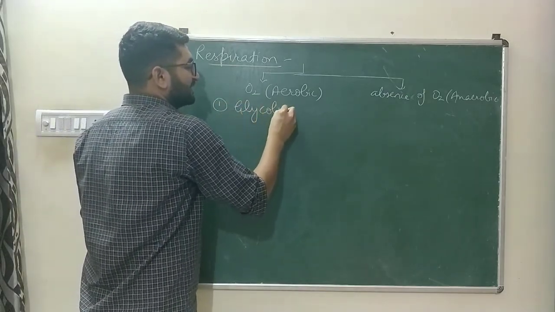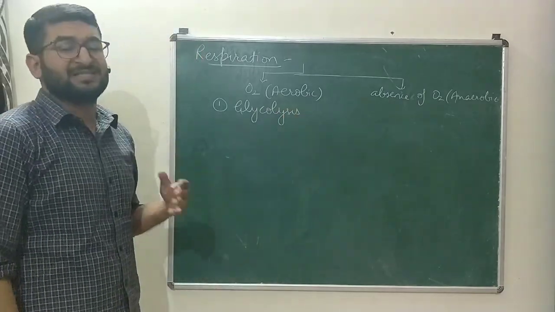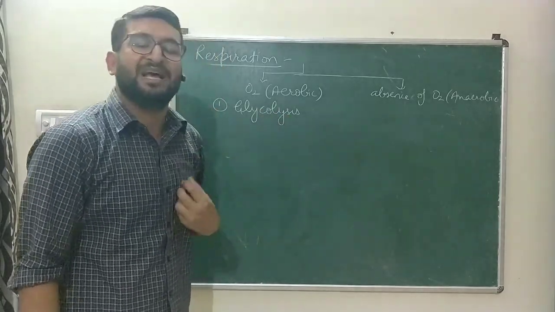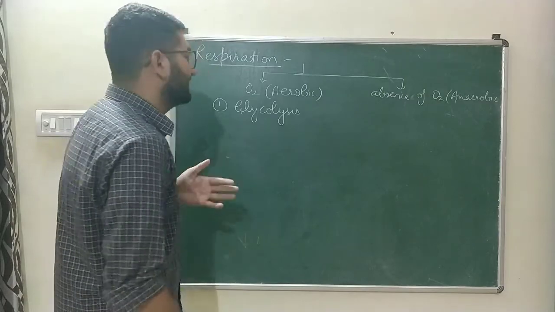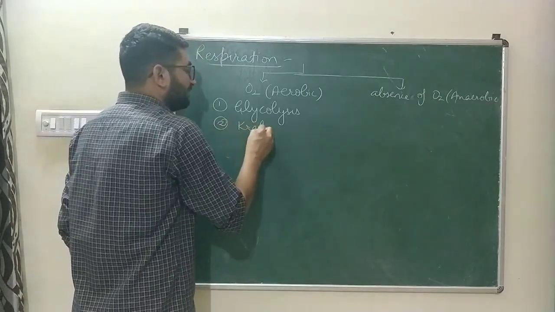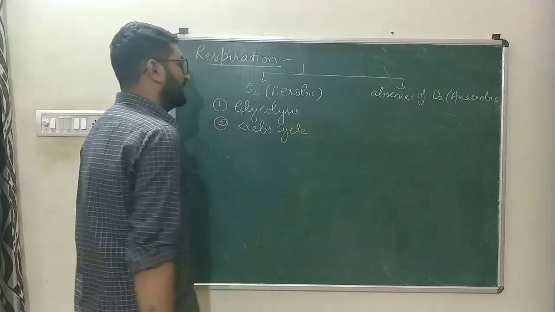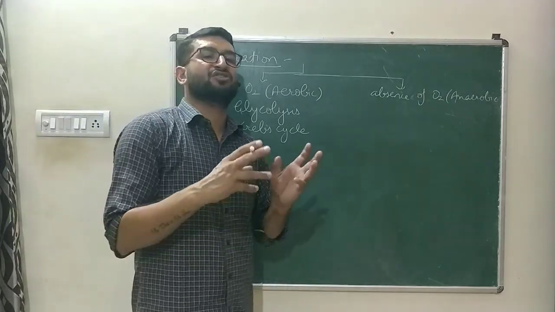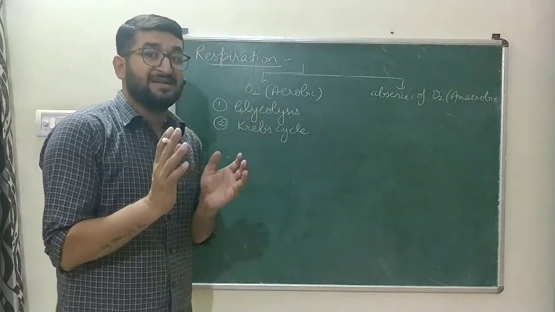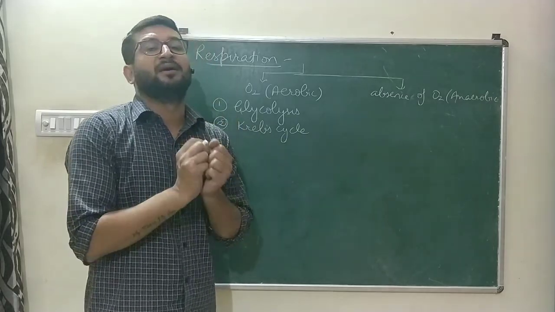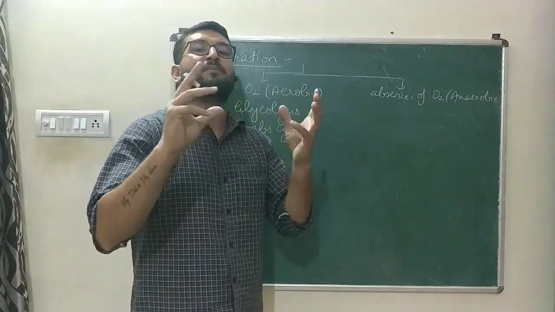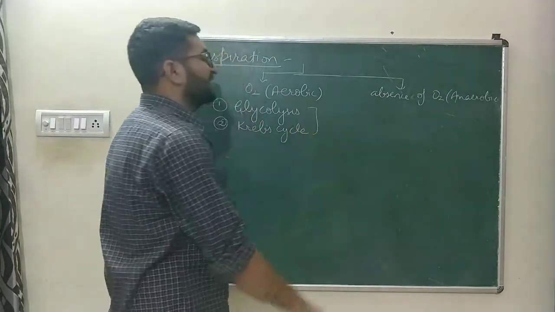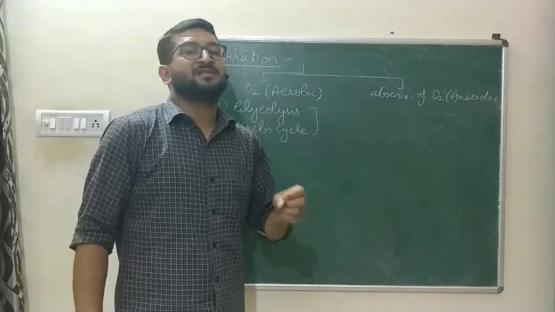The first one is glycolysis, which occurs in cytoplasm, in which the glucose, the carbohydrate substrate, is broken down into an acid known as pyruvate or pyruvic acid. The second step is Krebs cycle, which requires certain enzymes, and those enzymes are present in the matrix of mitochondria. But the prokaryotic cell does not have any mitochondria because it does not have any membrane. Any specific membrane bound organelles are absent. So the enzymes which are required for the glycolysis and Krebs cycle are present in cytoplasm only.